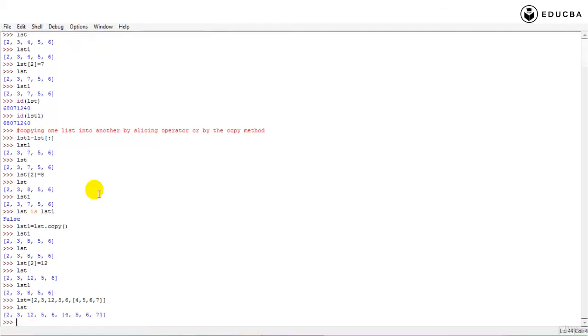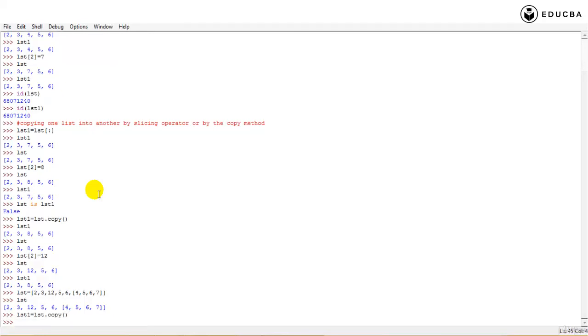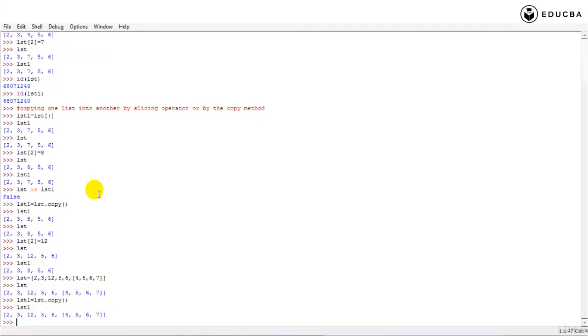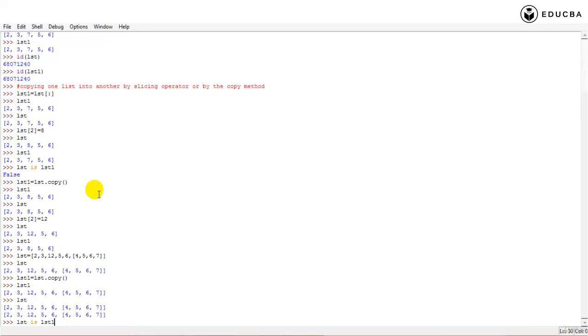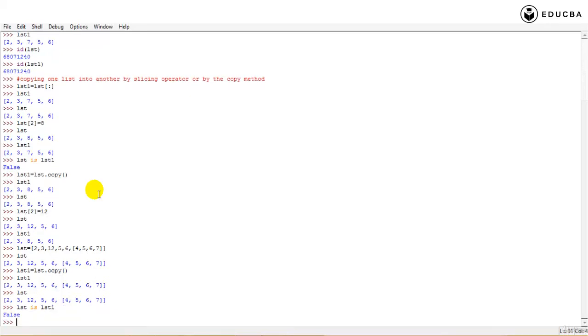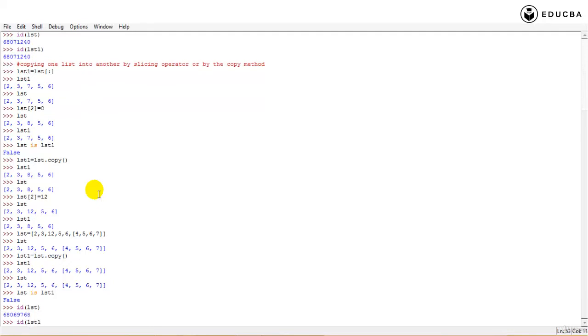Now this is list, and let me say list1 is equal to a copy of list, like this, or I can do list.copy also. Anyway, both are fine. Both of them are currently instances of different objects. Is list1 the same as list? It will say false. No, both of them have different IDs, right?